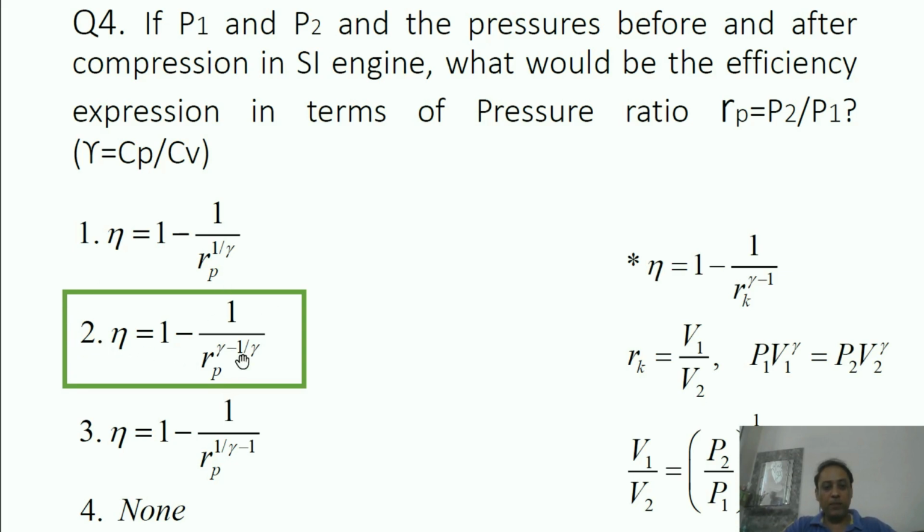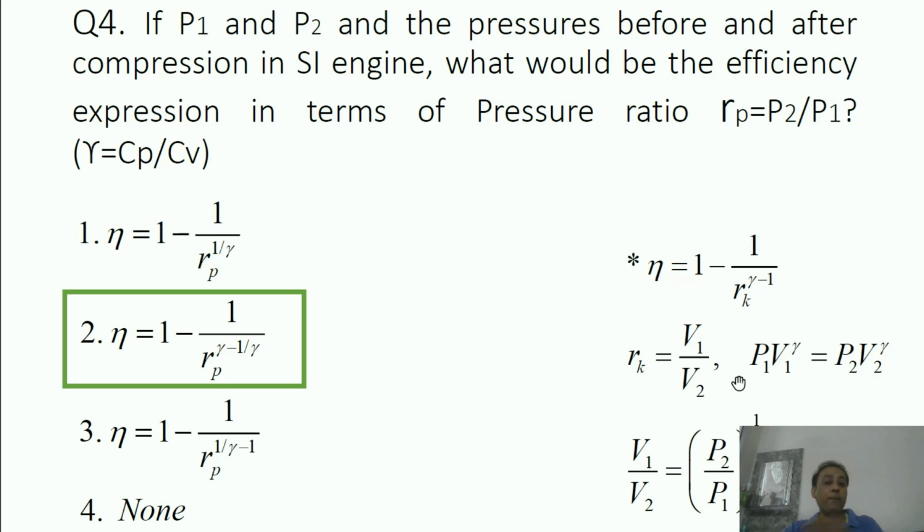1 minus 1 by Rp raised to the power (gamma minus 1) upon gamma. Here gamma is the ratio of specific heats of the working fluid we are using, that is air. Normally we use air as the working fluid in engines. So how is this formula derived? Simple. In terms of compression ratio, the SI engine efficiency expression is 1 minus 1 by Rk to the power gamma minus 1. Here Rk is the compression ratio, that is the initial volume before compression upon the final volume after compression, V1 by V2.